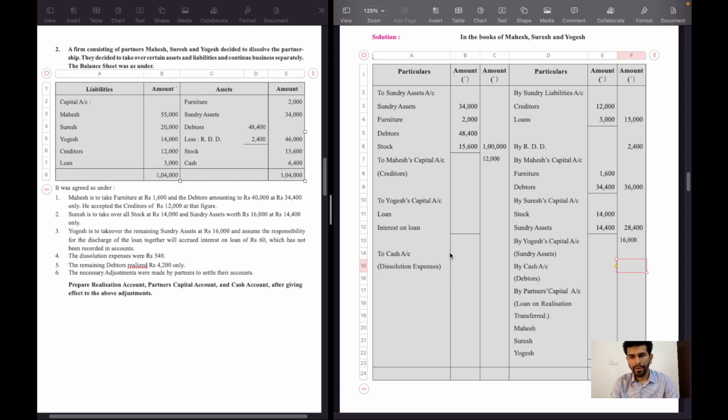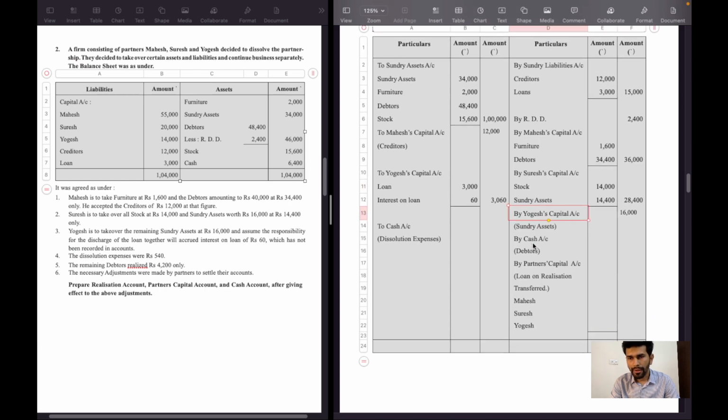So Yogesh will pay the amount of loan worth 3,000 rupees along with interest of 60 rupees. So total 3,060 rupees will be paid by Yogesh. So realization account debit side, loan 3,000 and interest 60 rupees, to Yogesh capital account 3,060 rupees. So we will write both the entries.